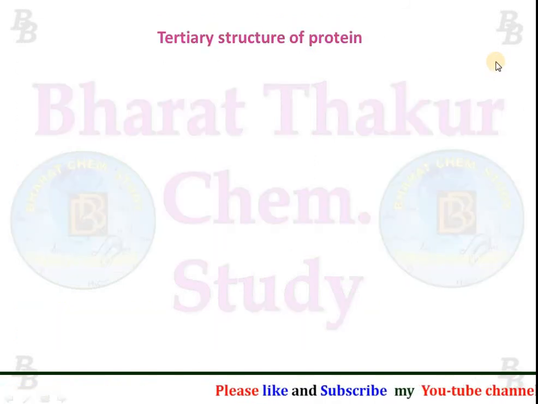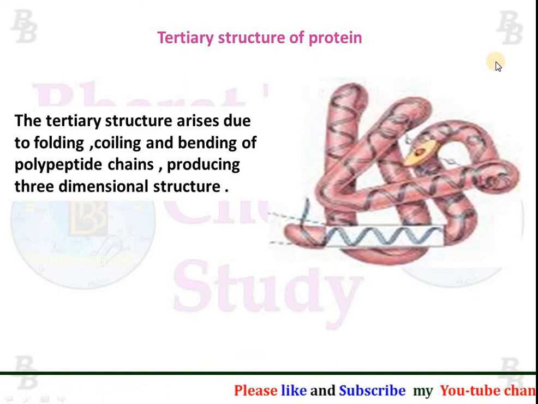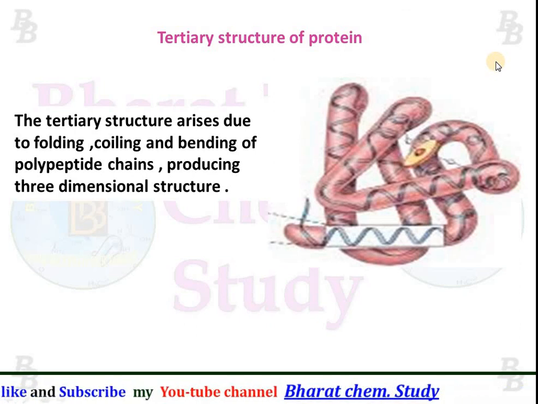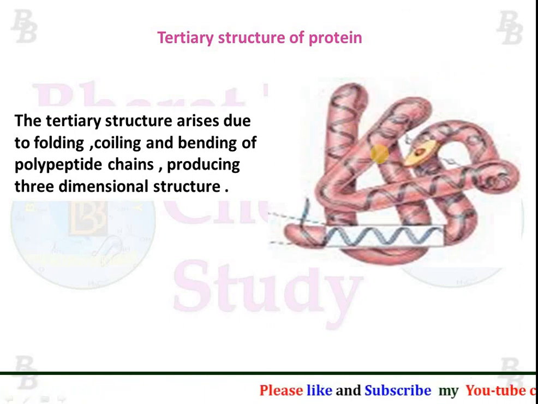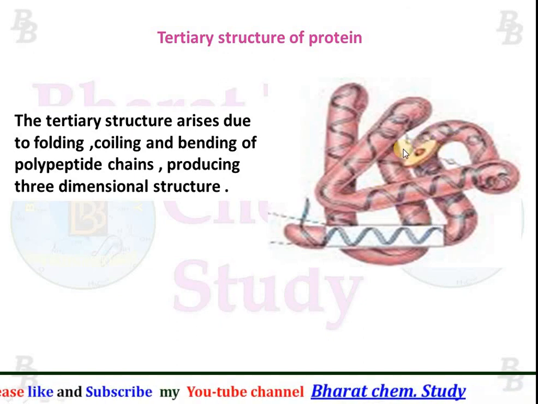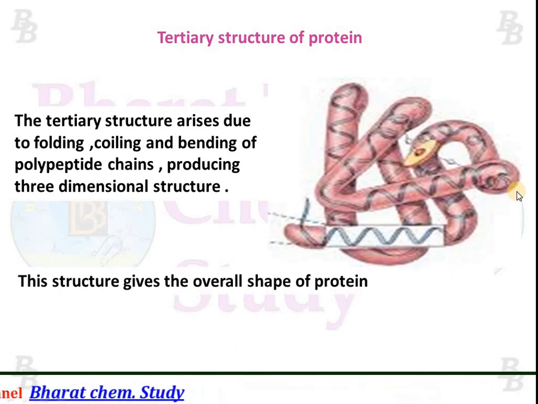Now tertiary structure of protein. The tertiary structure arises due to folding, coiling and bending of polypeptide chains producing a three-dimensional structure. So in tertiary structure, the polypeptide chain gets folded, coiled and bent, which gives rise to the tertiary structure of protein as shown in the figure. This structure gives the overall shape of protein.